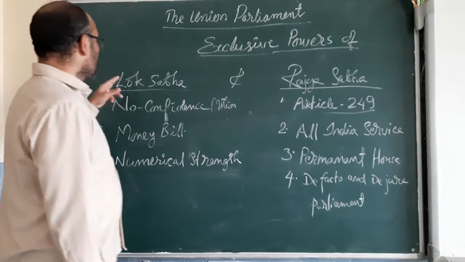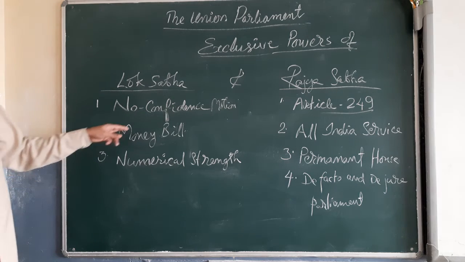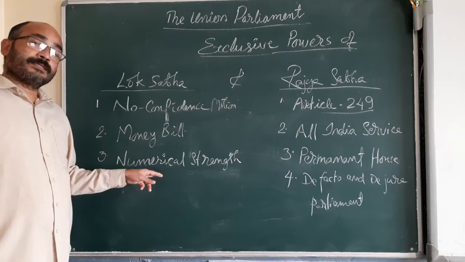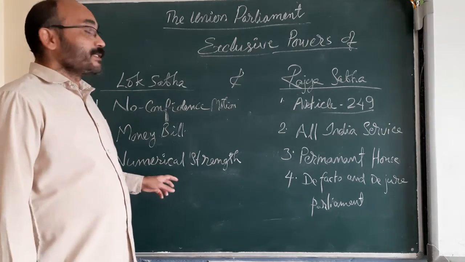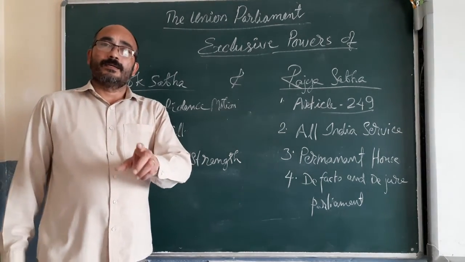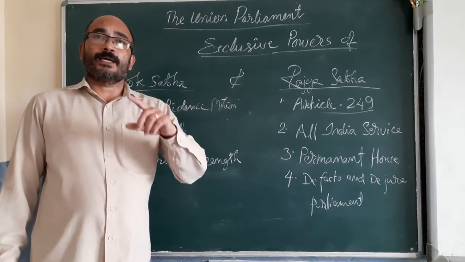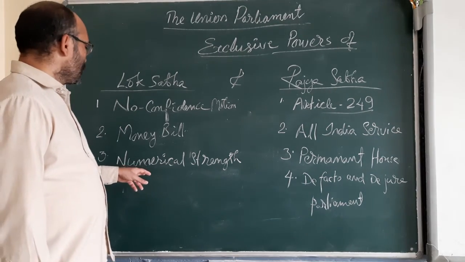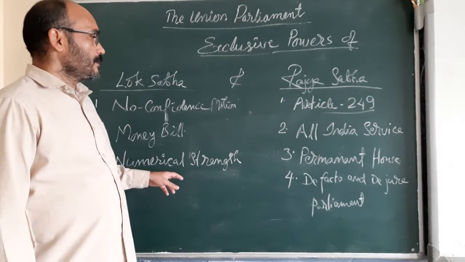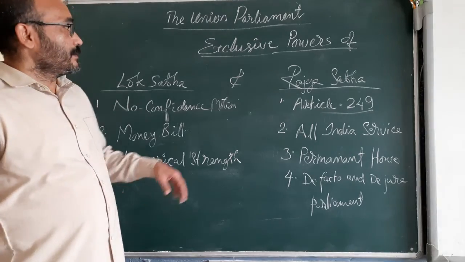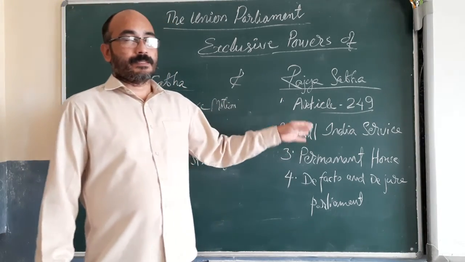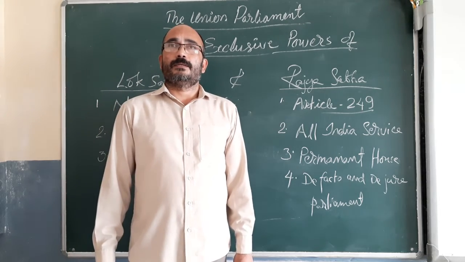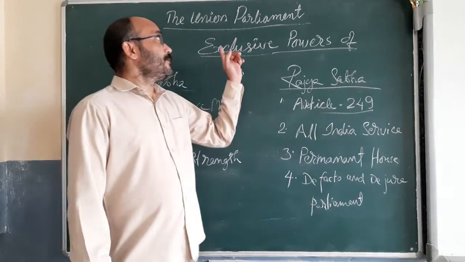Well, the advantages of Lok Sabha are no confidence motion, money bill, and numerical strength. In numerical strength, if there is a deadlock between Lok Sabha and Rajya Sabha on a non-money bill, there are more chances for the opinion of Lok Sabha to prevail. And here Rajya Sabha has a special power. That's all about our civics chapter 1, Union Parliament.